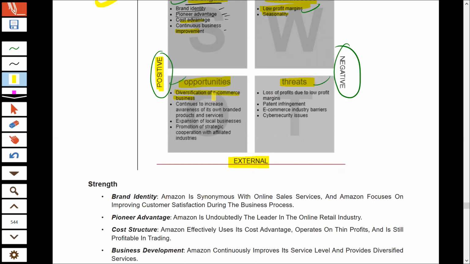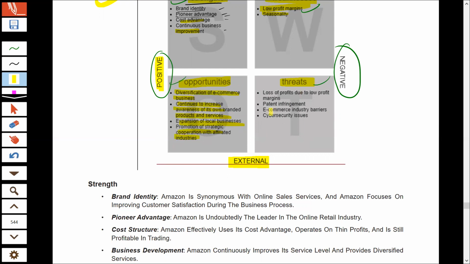So this is an opportunity for Amazon. More and more customers will join Amazon in future. Continuous increase in awareness of its own branded products and services. Customers are now getting awareness about the Amazon products that Amazon manufactures and sells. Expansion of the local businesses. More local businesses are joining hands with Amazon, and they will do that in future also. And that way, other opportunities are given.